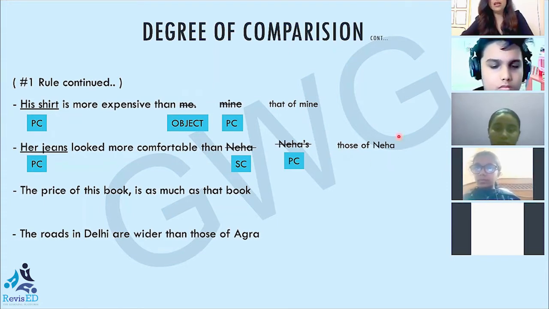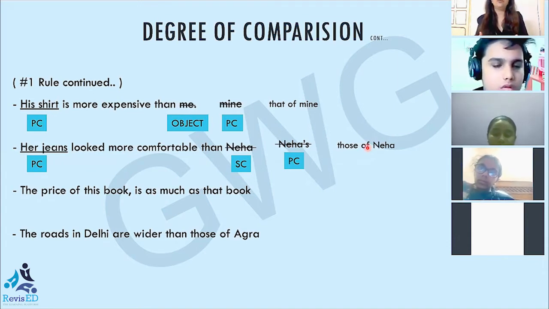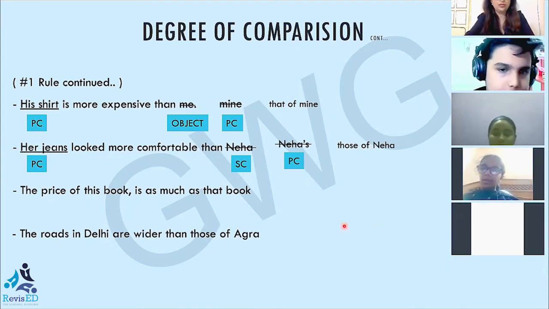Right? Now, see, one thing if you have noticed here, I have removed this apostrophe S. You know that apostrophe S is used for possession. We all know this. And we also know that the preposition of is used for possession. So what I have done is I have written those to point towards the jeans, and I have written of to make it the possession of Neha. So now I'm comparing her jeans with Neha's jeans. Right? Till here, am I clear to all of you? Yes, ma'am. Okay, great.